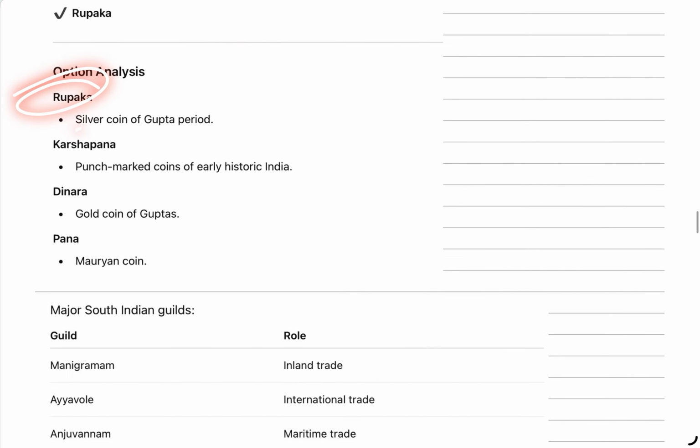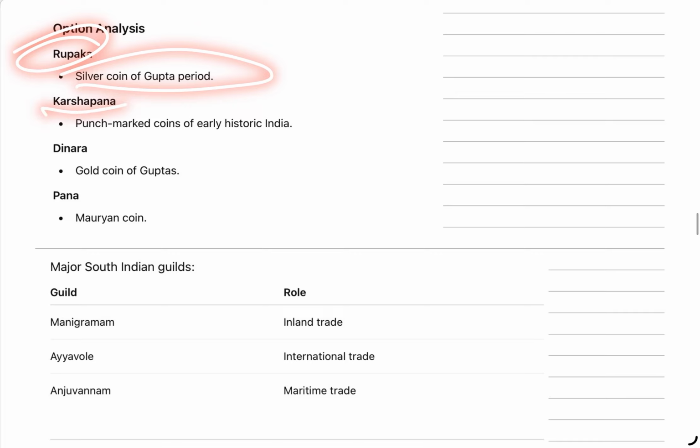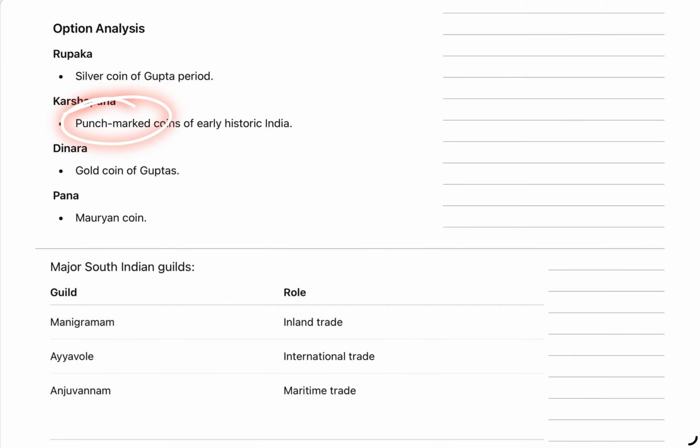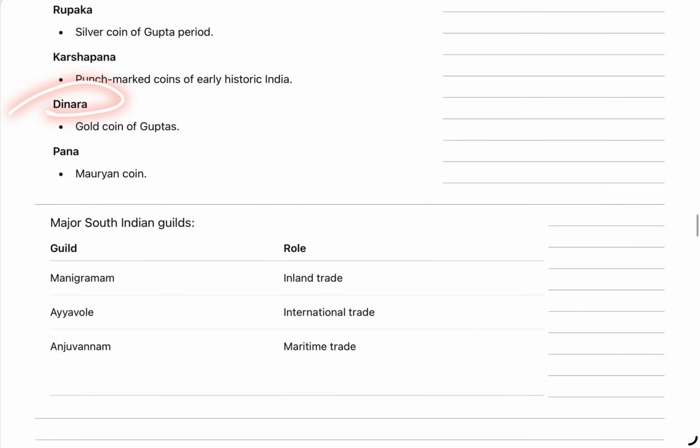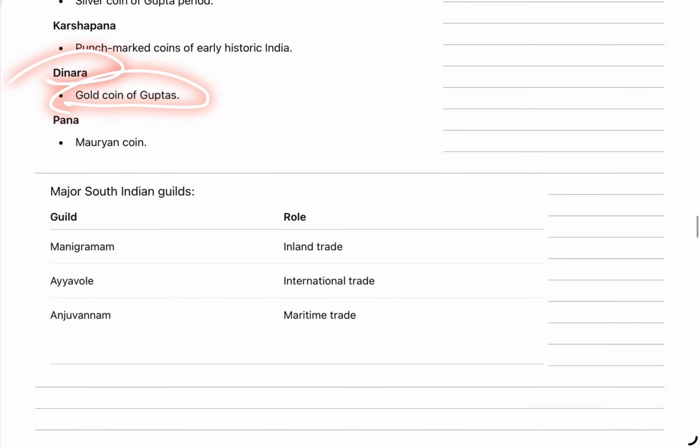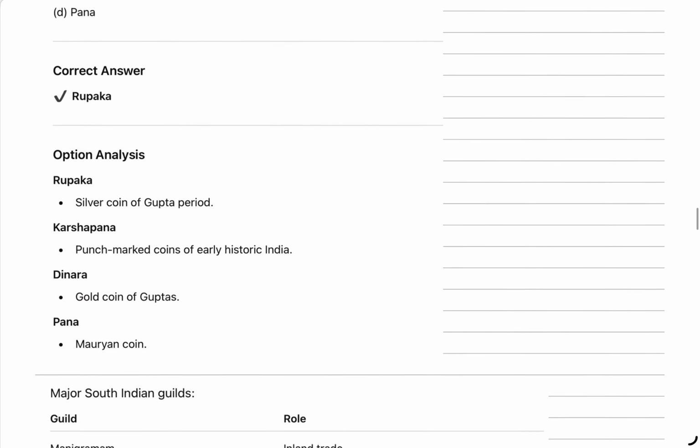So Rupaka was the silver coin during the Gupta period. Karshapana was the punch marked coin of historic India. Then Dinar is the gold coin during the Gupta period, and Pana is of the Mauryan period. If we look into the details of this question, Dinar is of the Gupta period, whereas Pana is of the Mauryan period. Okay. Now, these kinds of questions.